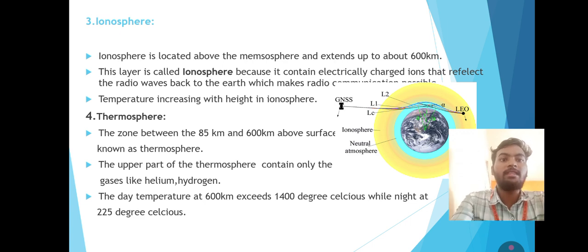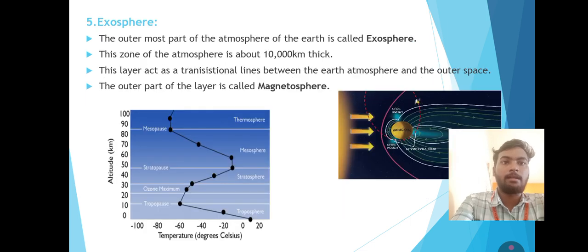The zone between 85 kilometers and 600 kilometers above the surface is known as the thermosphere. The upper part of the thermosphere contains only gases like helium, hydrogen, etc. The day temperature at 600 exceeds 1400 degrees Celsius, while at night it is 225 degrees Celsius. And the next one is the exosphere. The outermost part of the atmosphere of the earth is called the exosphere.